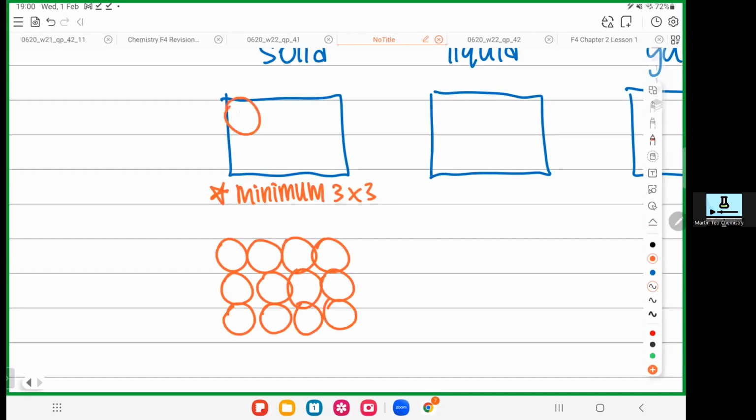So just now, if you look at my answer, why is it wrong? Only got 2 rows and 3 columns. Cannot. You must have minimum 3 rows, 3 columns. That's it. Okay. So that's what you need to do.